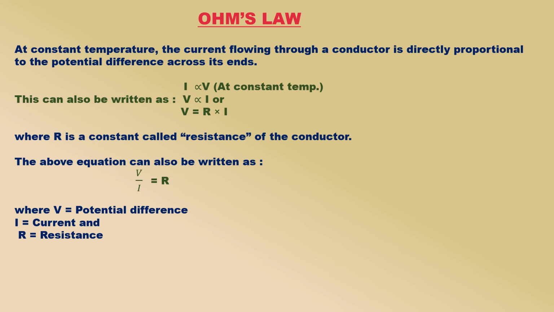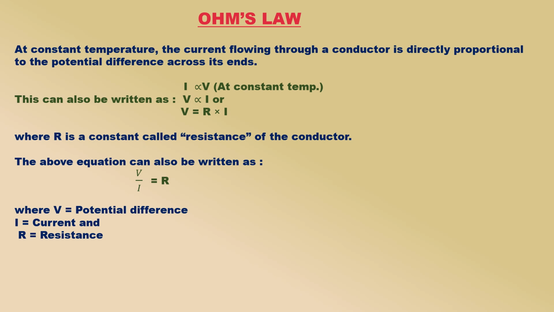Ohm's law. In 1827, a German physicist Georg Simon Ohm found out the relationship between the current I flowing in a metallic wire and the potential difference across its terminals. The potential difference, V, across the ends of a given metallic wire in an electric circuit is directly proportional to the current flowing through it, provided its temperature remains the same.